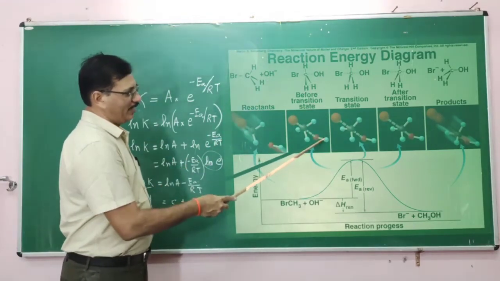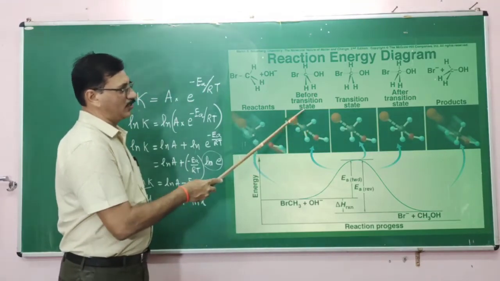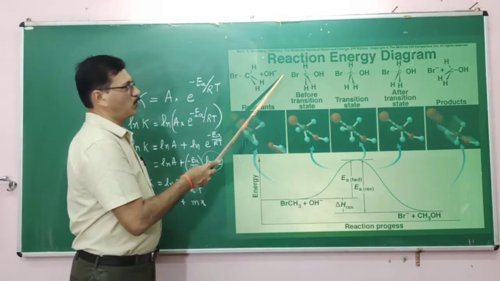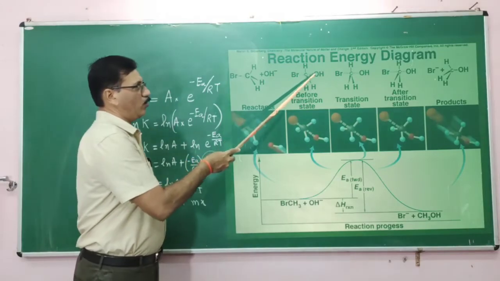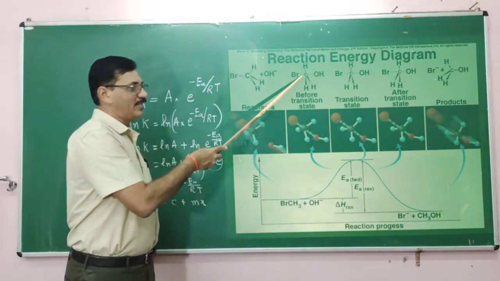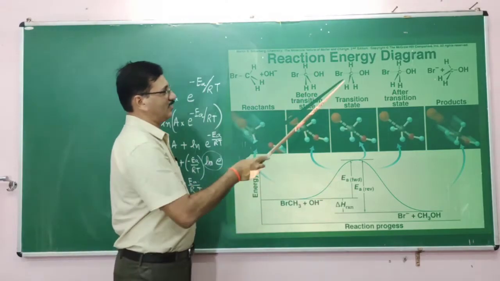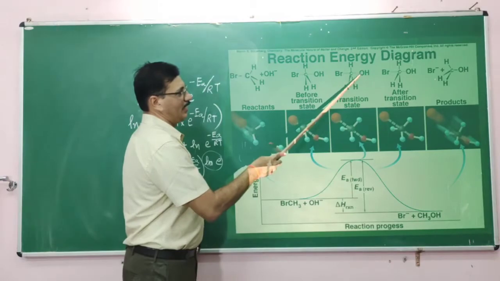When the OH minus ion gets attracted, the leaving group is also still attached here. This is called the transition state. The bromine atom is ready to leave and OH is ready to enter. This transition state occurs when these two are at equal distance.